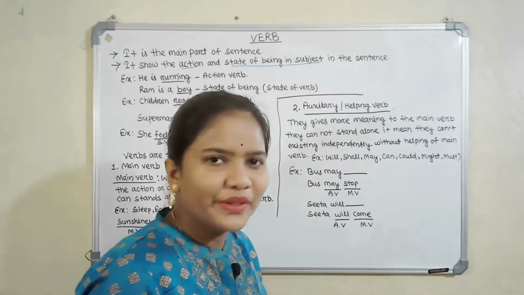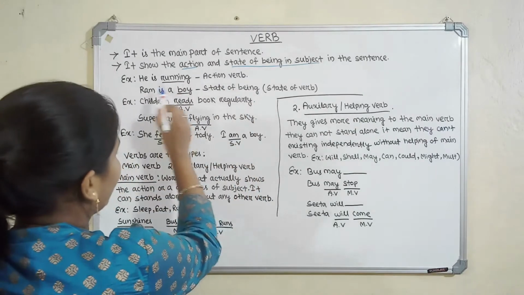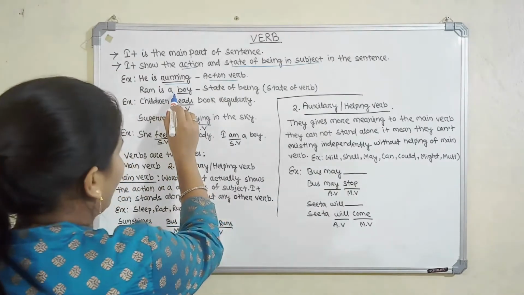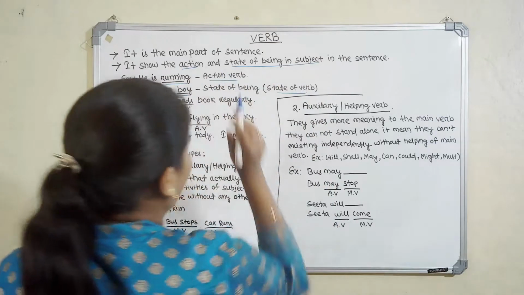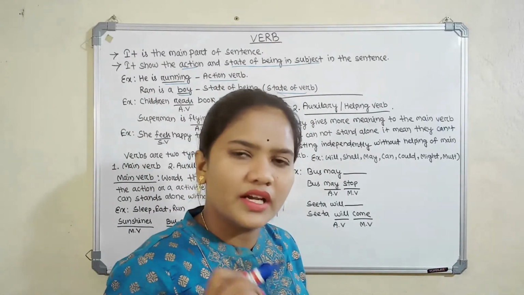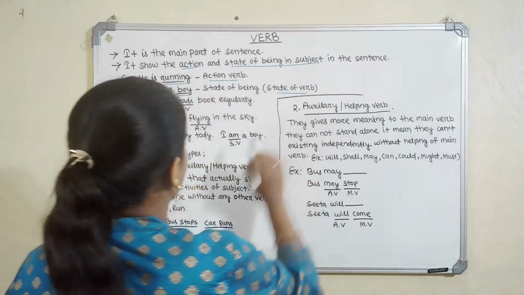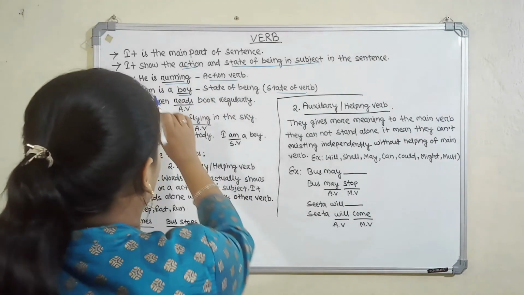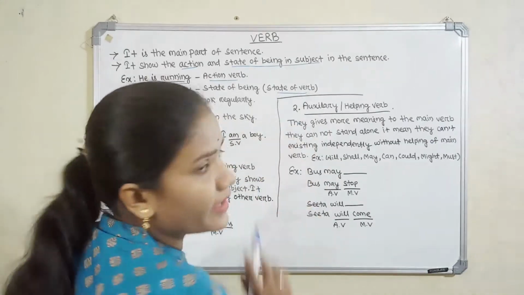Let's take an example, then we can know easily about the action verb. He is running. Here running is the action verb. Ram is a boy. Boy is the state of being. I already said a verb shows two things: one is action and the second is state of being in the subject. So, he is running. Running is the action verb here. Ram is a boy. Boy is a state of being.